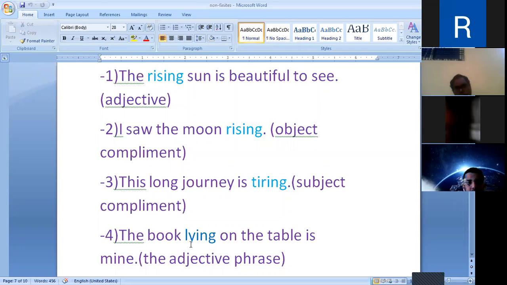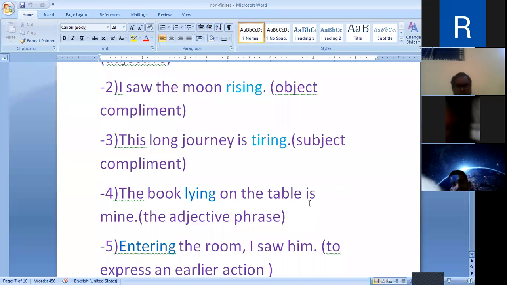It qualifies. The book lying on the table is mine. So it has become the adjective phrase. One more example of such type: the child wearing the red coat.